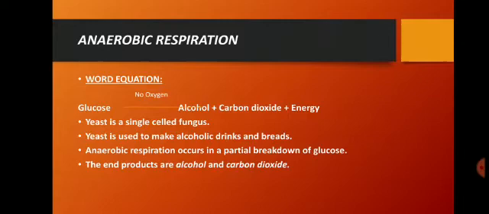To obtain energy. Here you can see the word equation is given. Glucose in the absence of oxygen is broken down into alcohol plus carbon dioxide plus energy. This energy is utilized by yeast and certain other bacteria for doing their metabolic activities. Carbon dioxide is released and alcohol is released in place of what? In place of water.